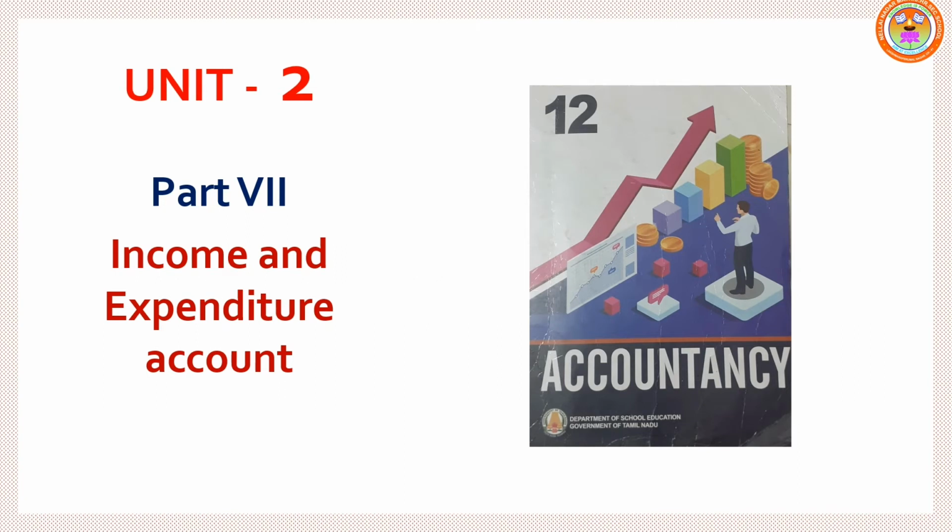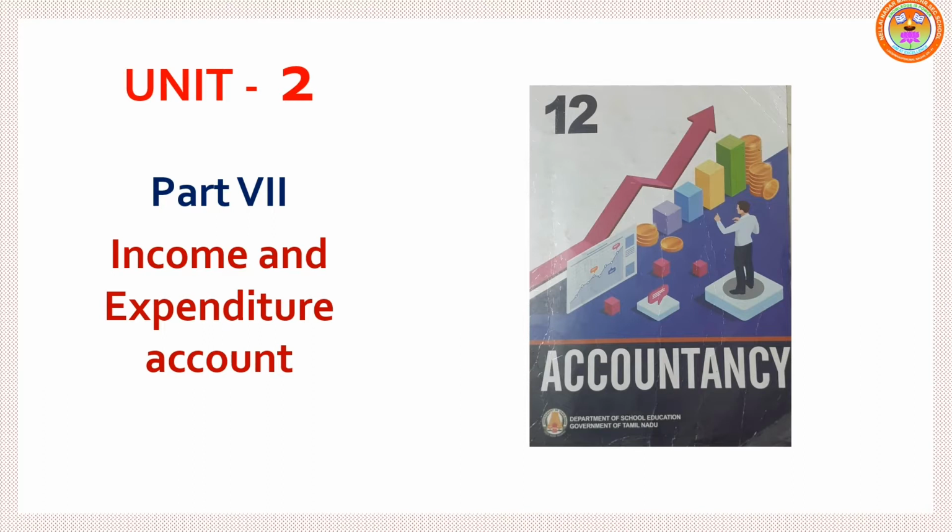Last session, we discussed the treatment of consumable items such as sports materials, stationery items, medicines, etc. The formula will be used while preparing the income and expenditure account and balance sheet. Final accounts consist of these two steps: income and expenditure account and balance sheet.